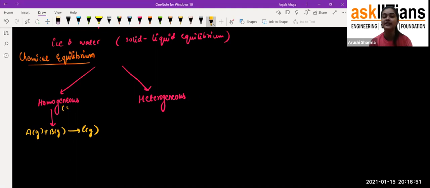So that's why I'm saying it is the same: on the product side and the reactant side, they are all present in the form of gas only. So that is how it is called homogeneous equilibrium.